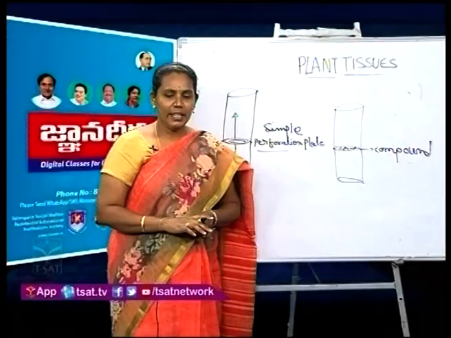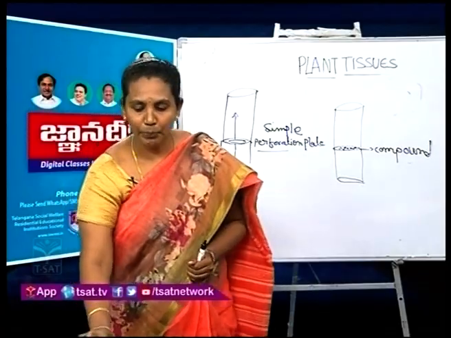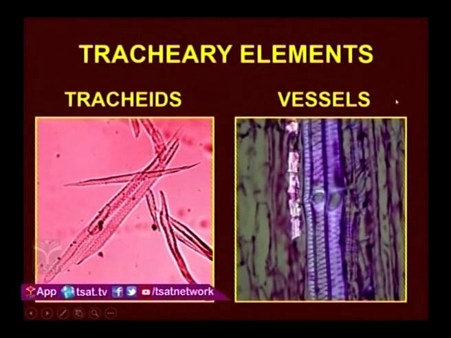Okay, in this picture you can see the vessel structure, and these vessel elements are arranged one above the other. In between two vessel elements you can see the perforation plate. It is a simple perforation because it contains only one pore, and the cell wall is very thick because this cell wall is deposited by lignin, and lignin deposition is in different forms.